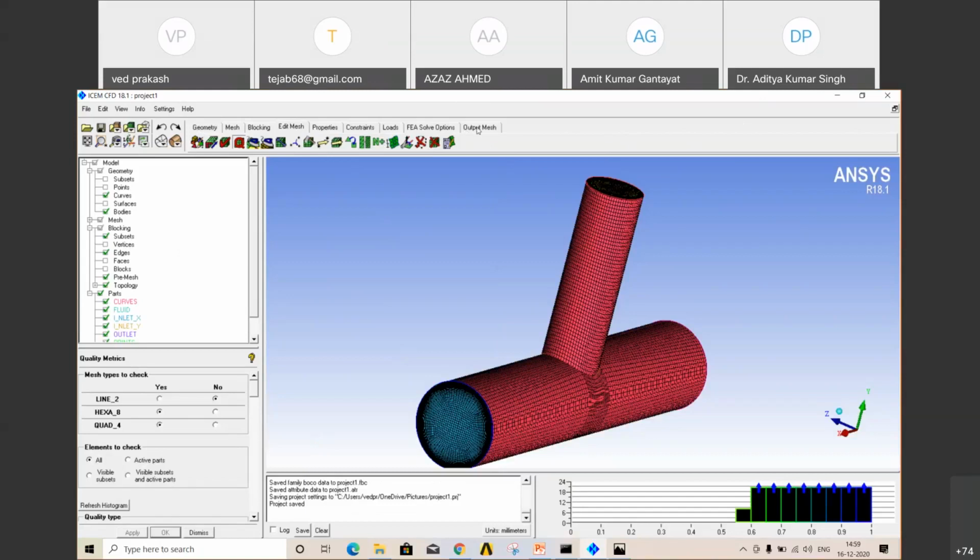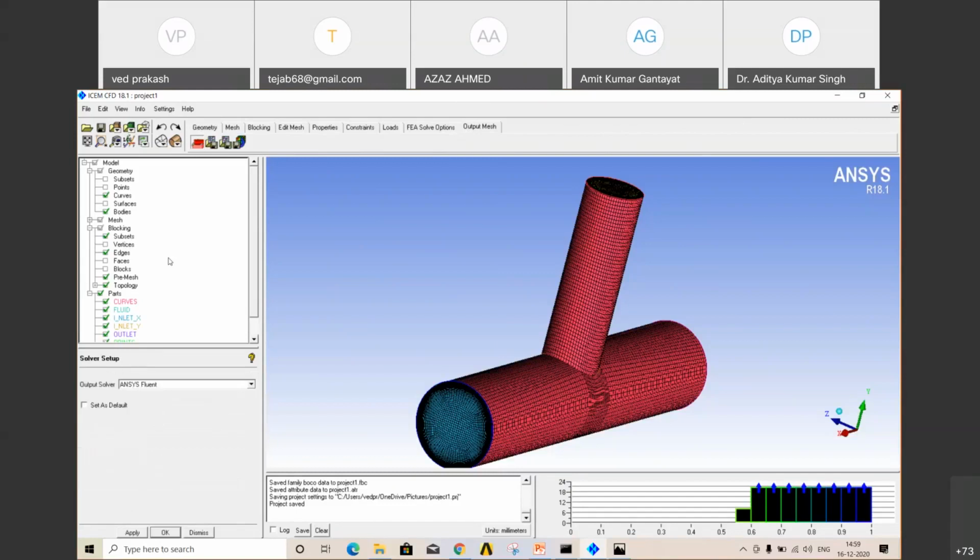Now output mesh. There is this option, output mesh. In which format do we want the output mesh? Click on that. First option is select solver. There are many solver software like CFX, Fluent. We are using ANSYS Fluent. Apply. Then second option is boundary condition.